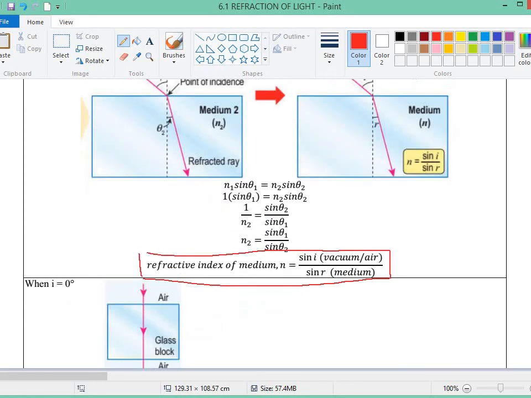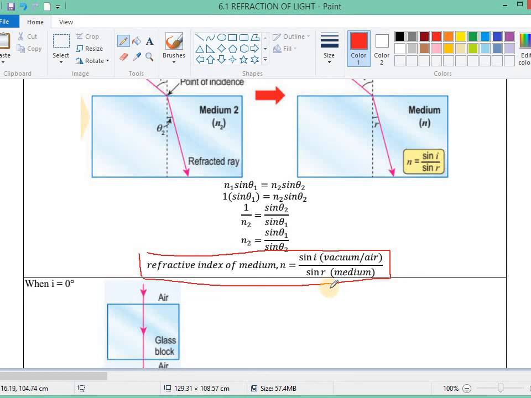So we get this equation: refractive index of the medium equals sin I over sin R. Although it says that this is the incident angle, this incident angle must be the angle inside the vacuum or air. This refracted angle R must be the angle inside the medium.